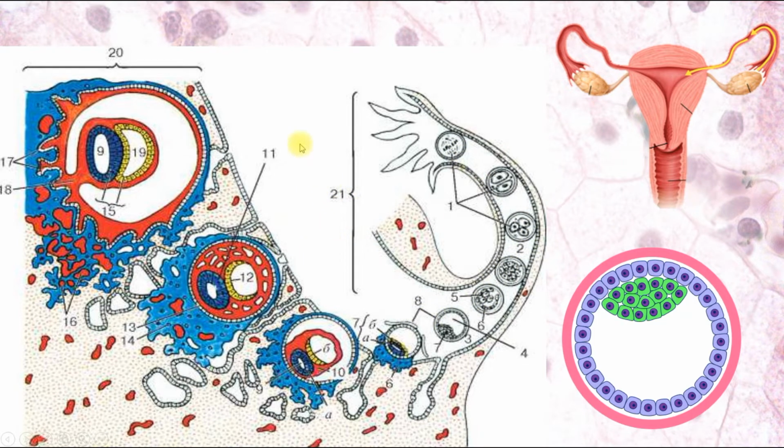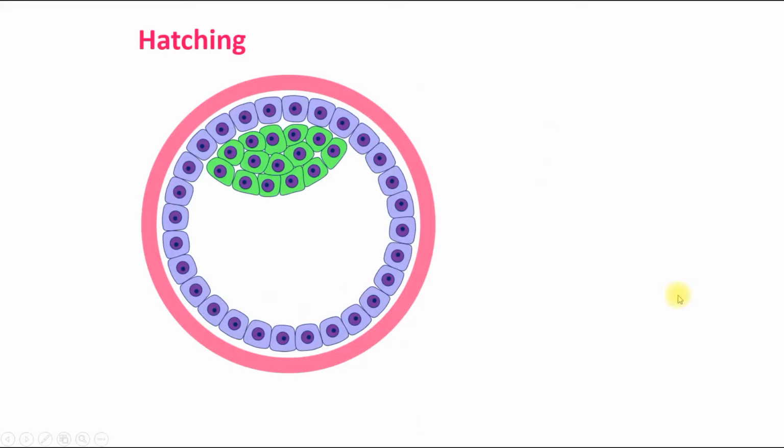But now, when it reaches the cavity of the uterus, the blastocyst should be implanted. It should be attached to the wall of the uterus, and this zona pellucida doesn't admit it. So what will happen to this? The next process is called hatching, like hatching of a chicken. Here we can see the blastocyst and its zona pellucida, and before the implantation it's broken, and the embryo goes away from the zona pellucida.